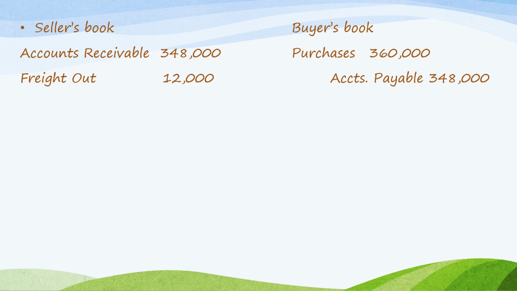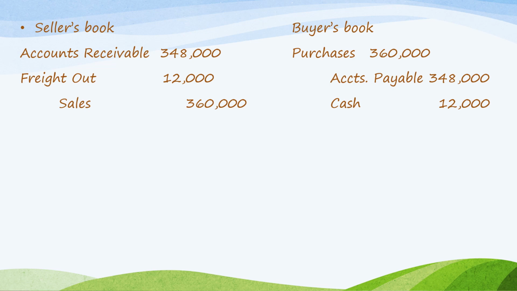So the buyer will seek reimbursement from the seller. The seller will not pay cash but will deduct it from its receivable from the buyer. That is why 360,000 minus 12,000 is 348,000. So accounts receivable 348,000, freight out 12,000, and credit sales 360,000.